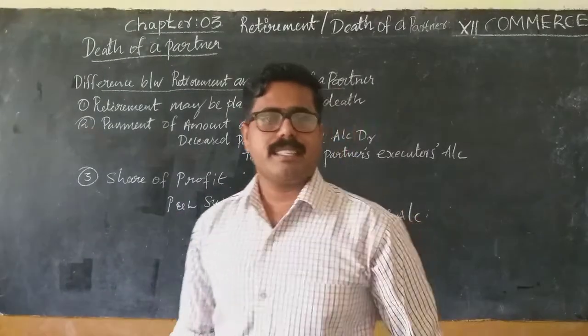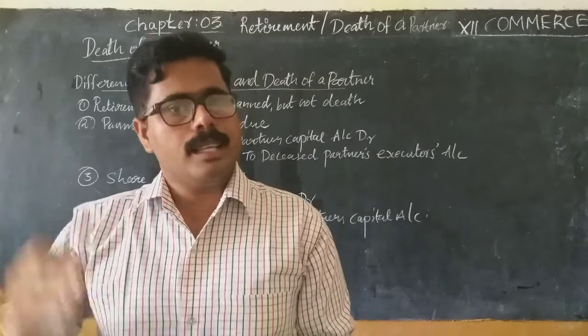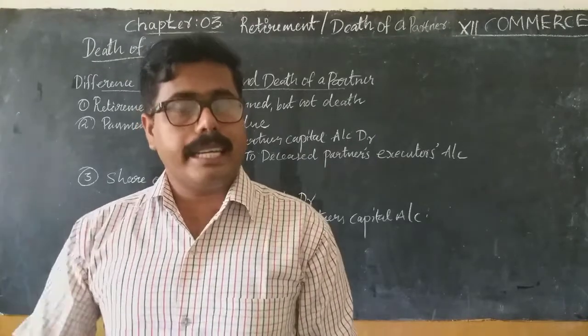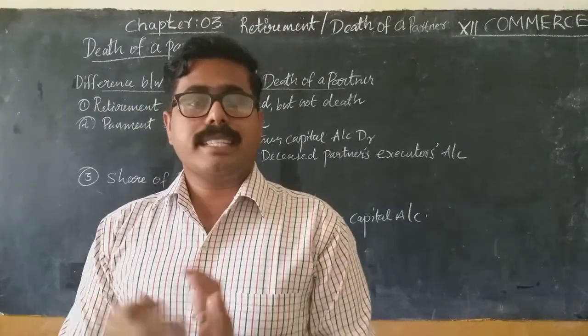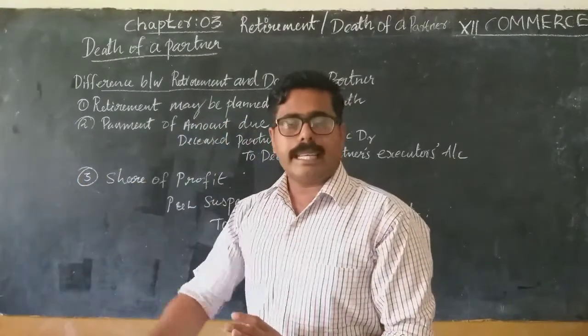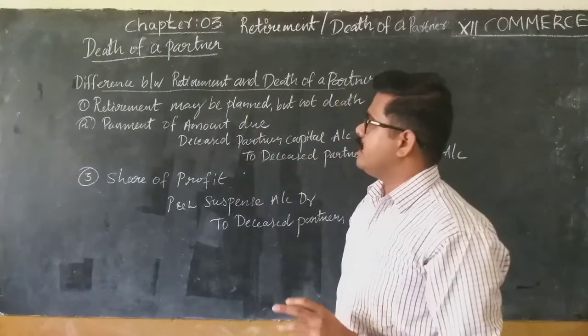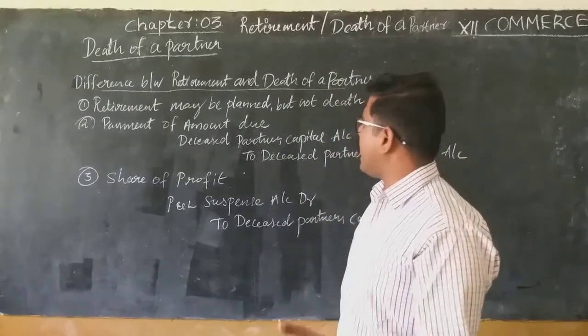Next topic is death of a partner. The accounting treatment of death of a partner is similar to the retirement of a partner. Let us discuss the difference between death of a partner and retirement of a partner. There are mainly three differences. The first one, retirement may be planned but not death.